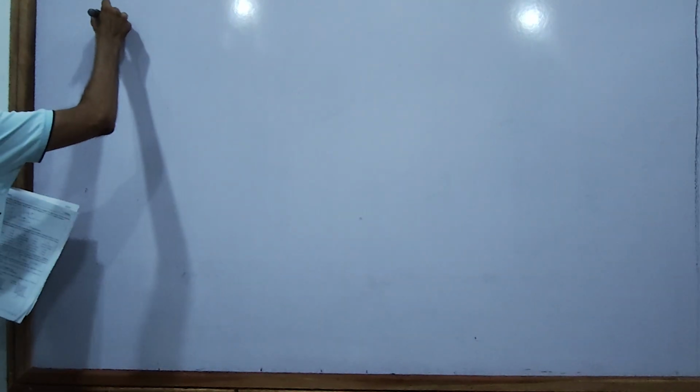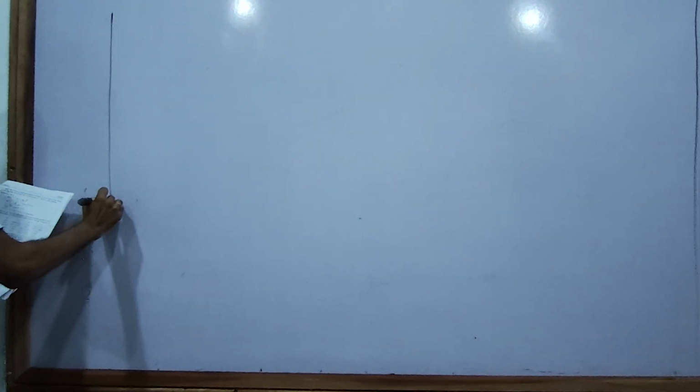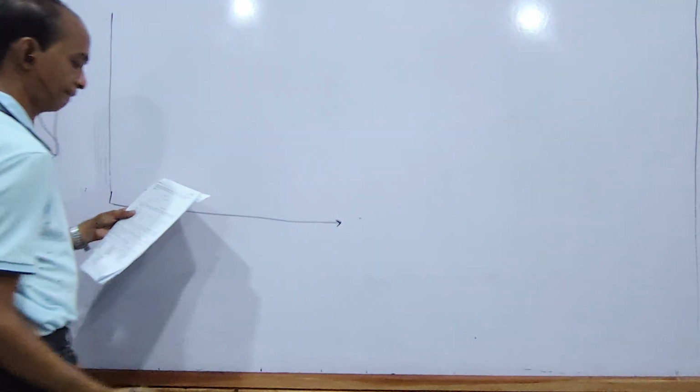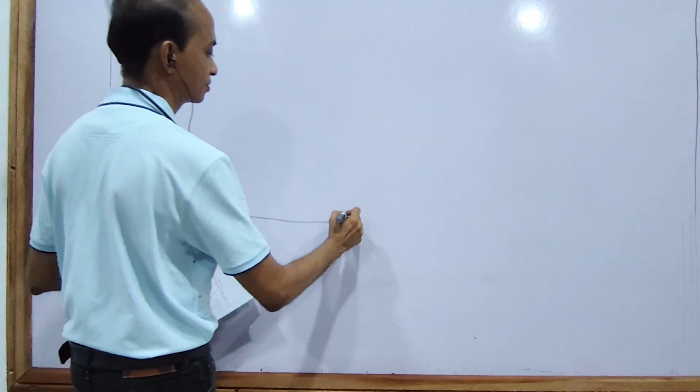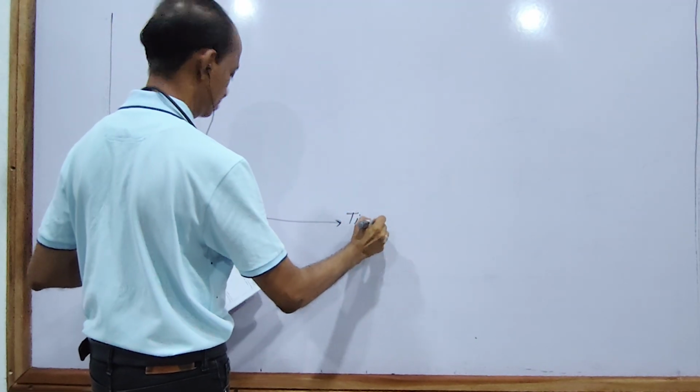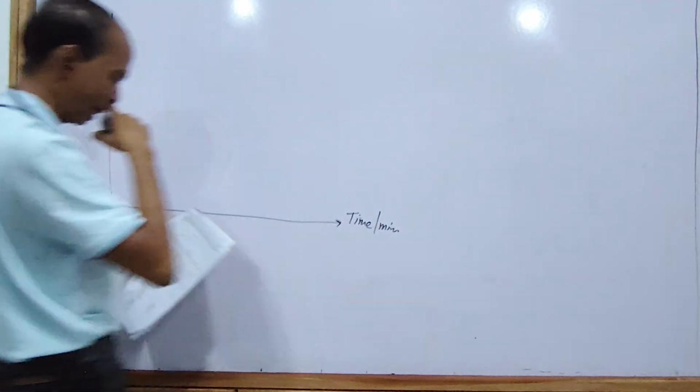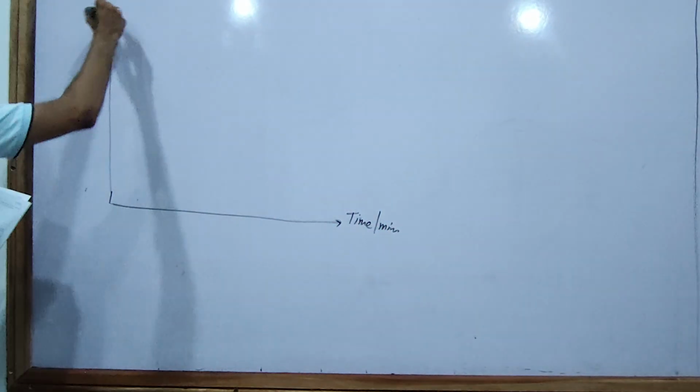Time in minutes here, and this is the temperature.